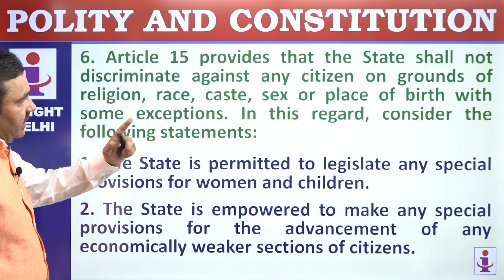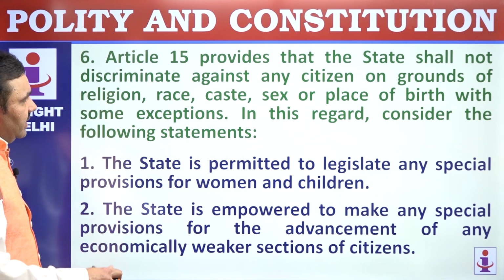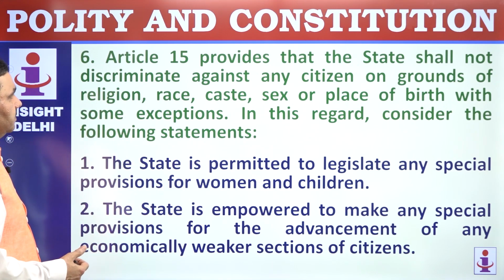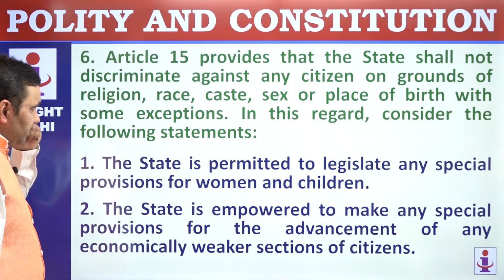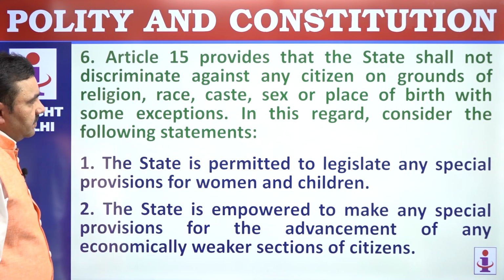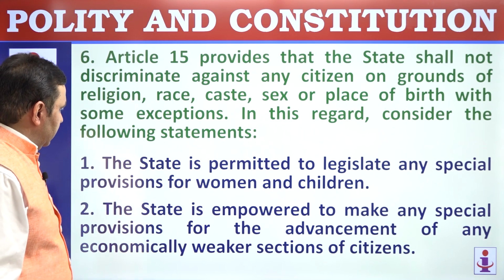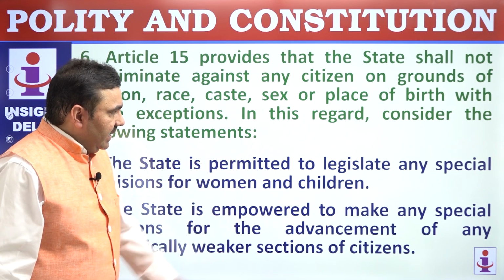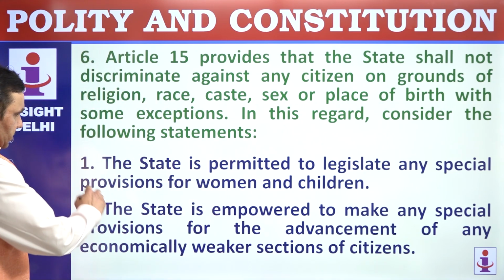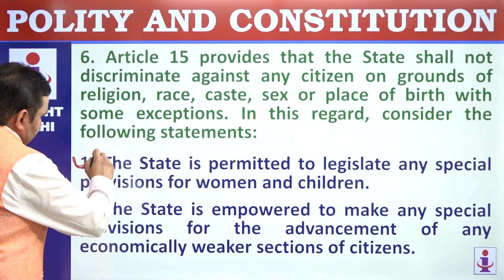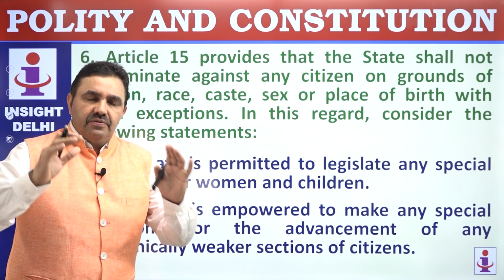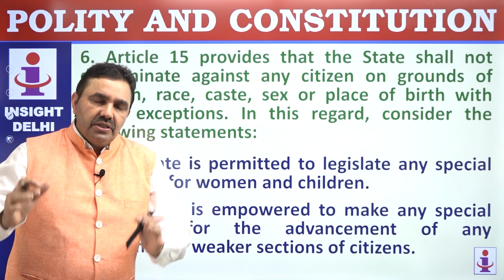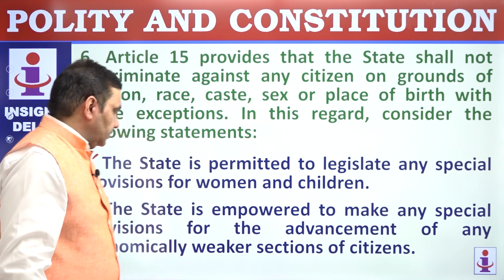Article 15 provides that a state shall not discriminate against any citizen on the grounds of religion, race, caste, sex or place of birth. With some exceptions, of course, there are always some exceptions. In this regard, consider the following statements. The state is permitted to legislate any special provision for women and children. Definitely, this is one of the exceptions to that discrimination. A state can make special provisions for the interest of women and children.